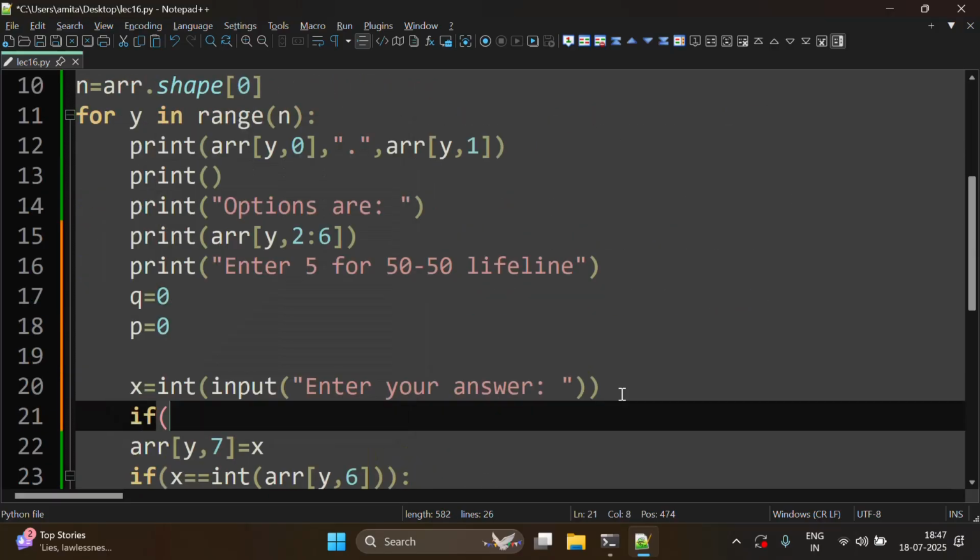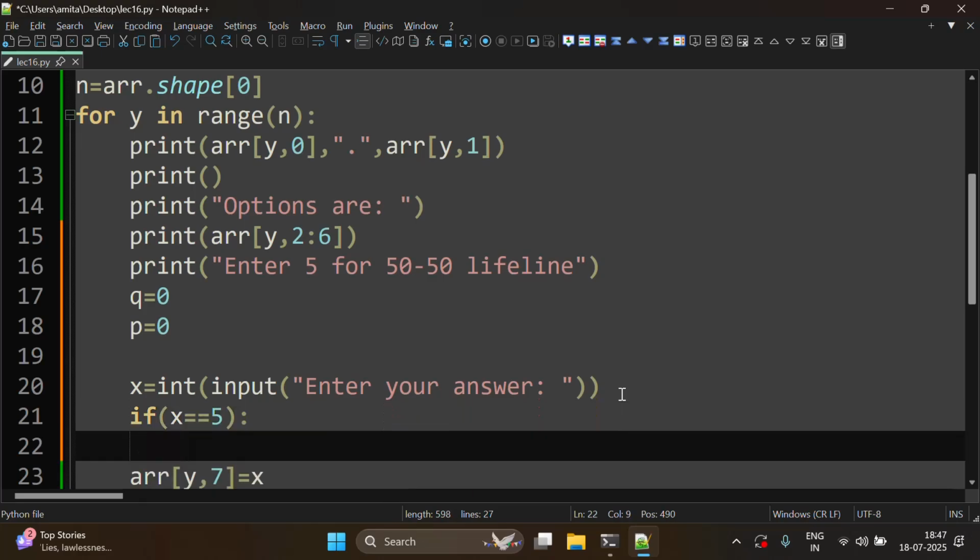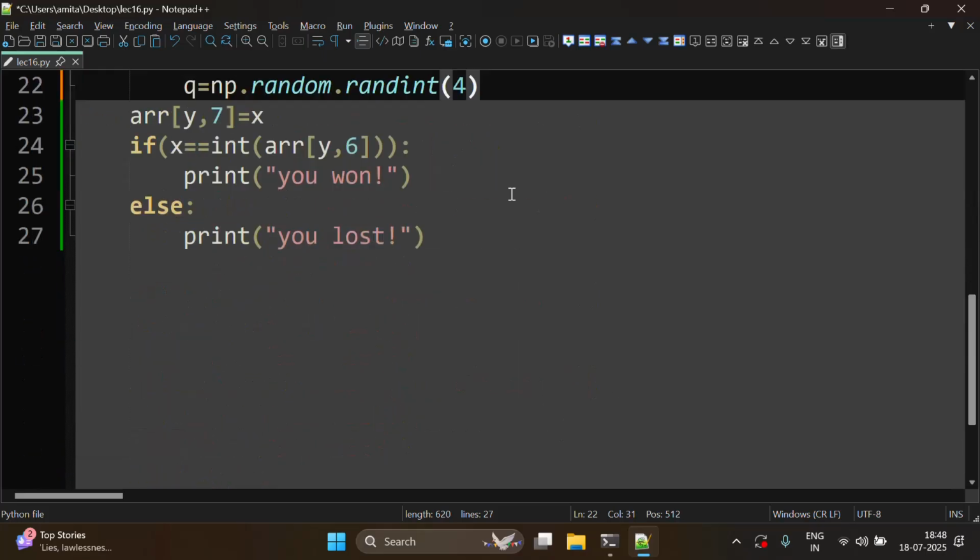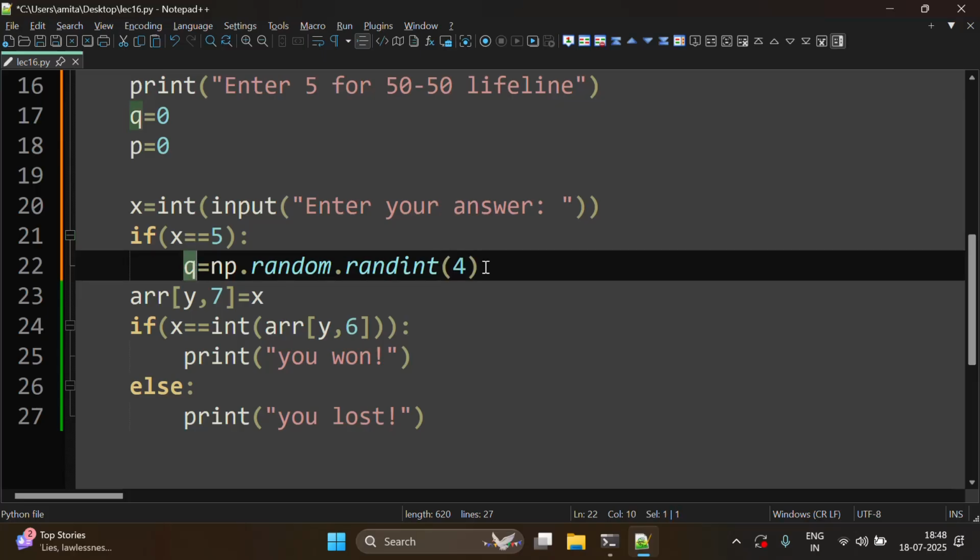We will put the condition if x is equal to 5, q is equal to np dot random dot random. That is, we will pick a random number from 0 to 4 and that will be the value of q.